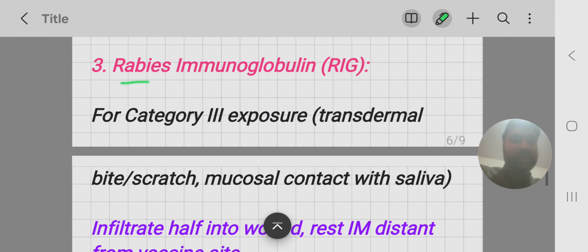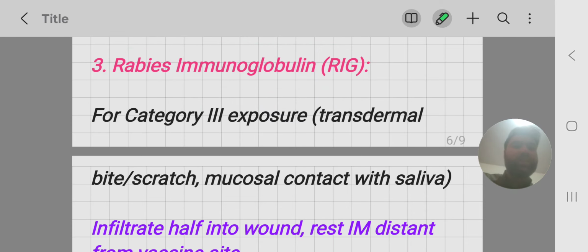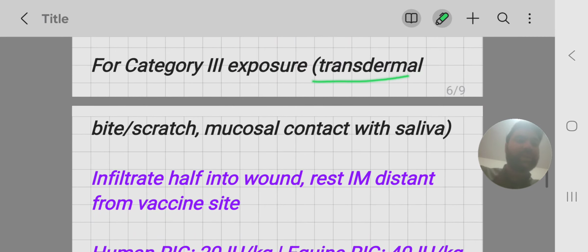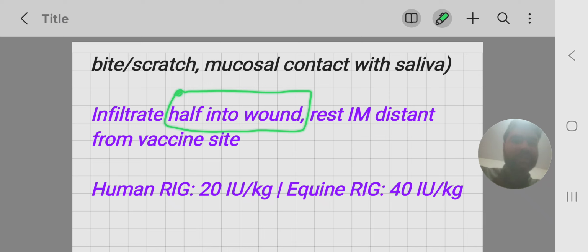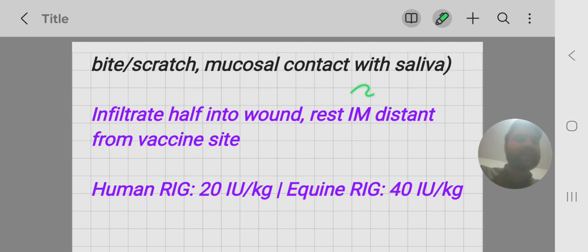Then you will give rabies immunoglobulin if the patient has no vaccination status. So, in case of rabies immunoglobulin, for category 3 exposure, transdermal bite or scratch, mucosal contact with saliva, you have to infiltrate half inside the wound. So half is given inside the wound and the rest is given intramuscularly distant from the vaccine site. Mostly we give in the gluteus. So first half in the wound and the other half IM into the gluteus.